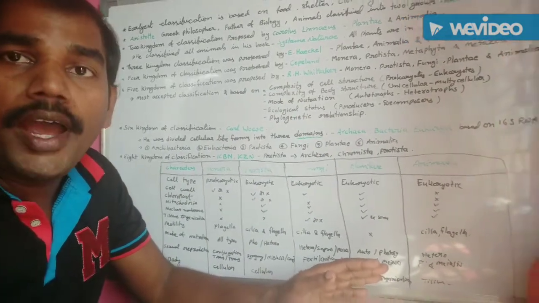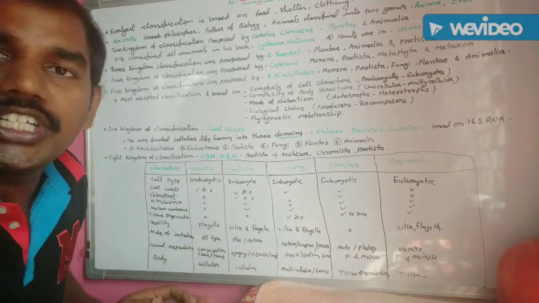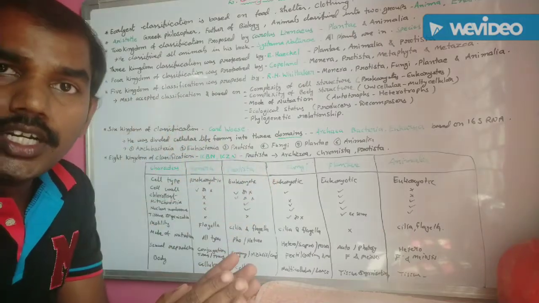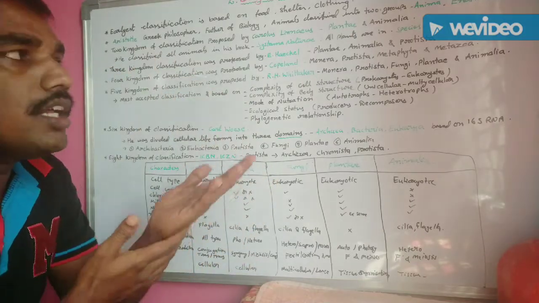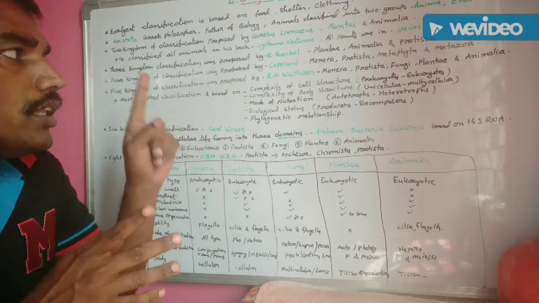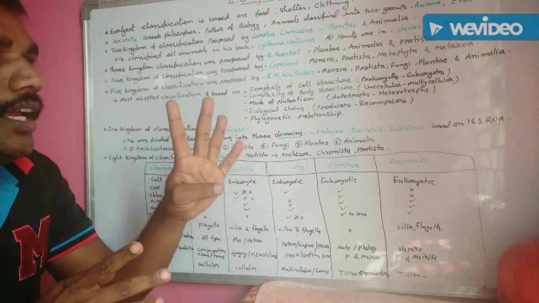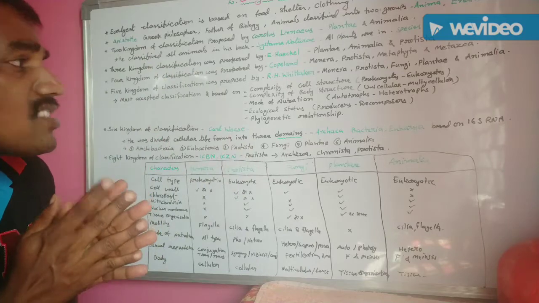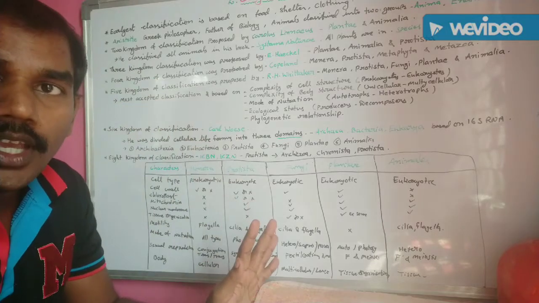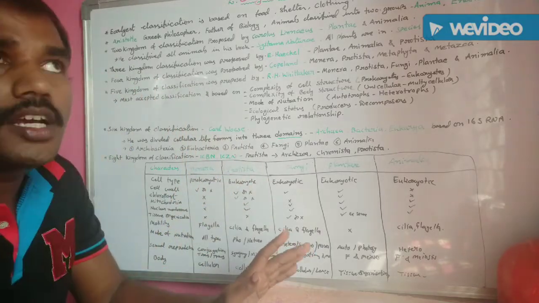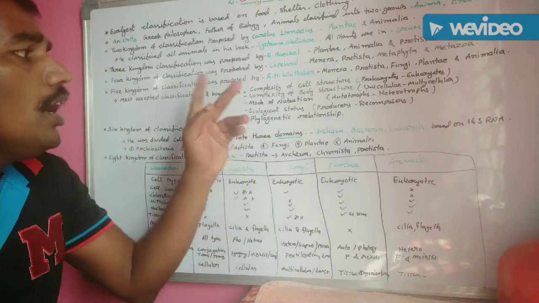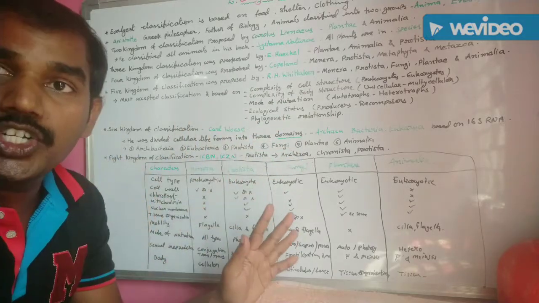This one is the five kingdom classification by R.H. Whittaker. Okay, in this way, the five kingdom classification was proposed by R.H. Whittaker. He introduced another kingdom in addition to the four kingdoms. That one is the fungal kingdom. So Monera, Protista, Fungi, Plantae, Animalia. In this way, five kingdoms are classified by R.H. Whittaker. It is the most accepted classification, based on criteria like complexity of cell structure, complexity of body structure, mode of nutrition, ecological status, and phylogenetic relationship.